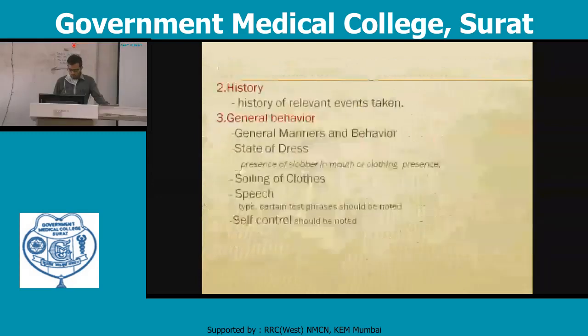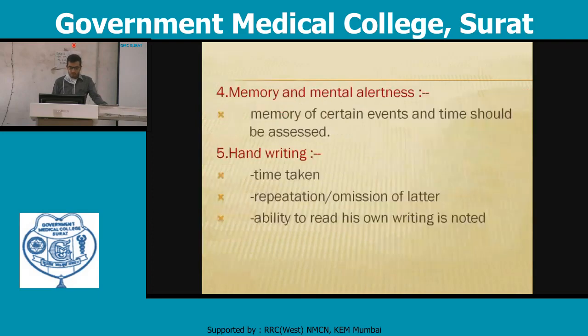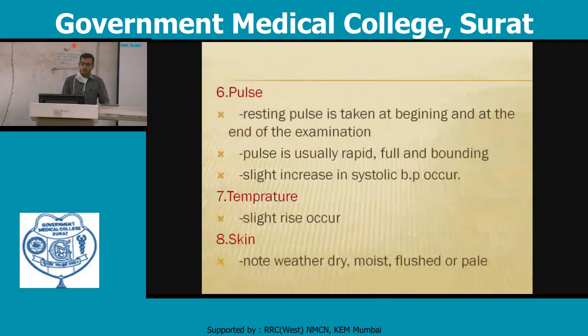Second, the history of relevant events should be taken. Third, the general behavior, manners, state of dress, presence of slobber in the mouth or on the clothing, soiling of the clothes, speech that is typed, certain test phrases should be noted, self-control should be noted, memory of certain events and time should be assessed. For handwriting, the person should be asked to write a paragraph. The time taken for writing, repetition or omission of letters, and ability to read his own writing should all be noted. Pulse should be taken. In the case of alcohol, it will be a rapid, full, and bounding pulse. There will be a slight rise in temperature.